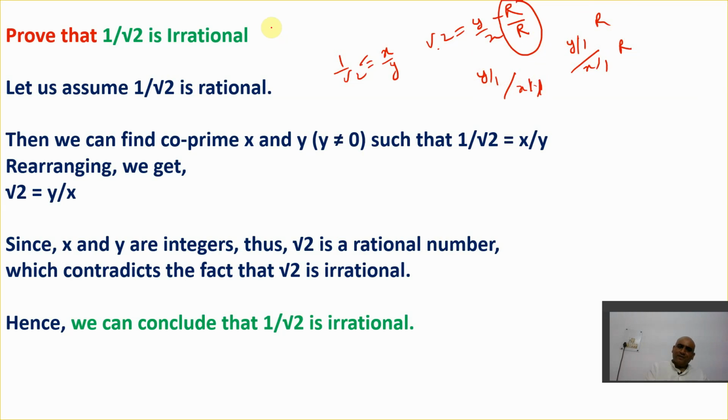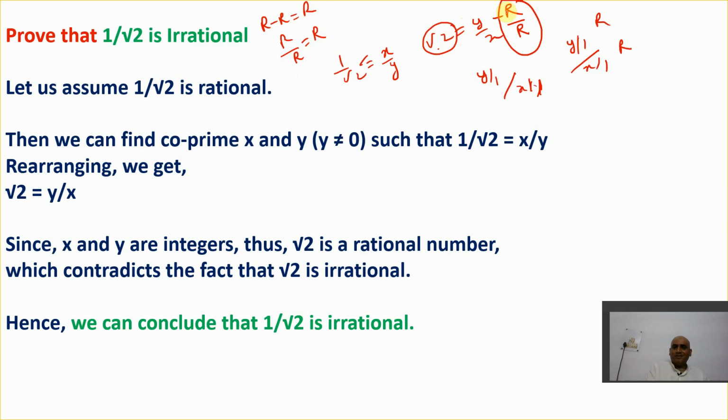So we just now studied that rational minus rational is what? Rational. But rational divided by rational, it is also a rational, right? So it is also a rational. That means the resultant should be rational. But here the resultant is not rational. Why? Because here the root 2 is coming.